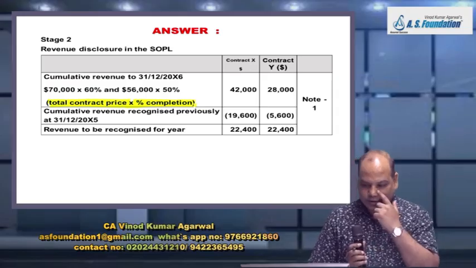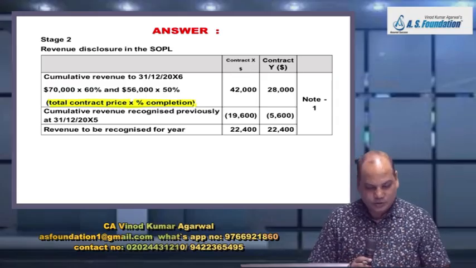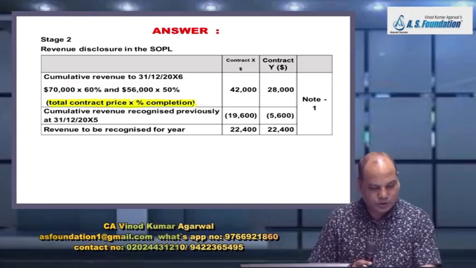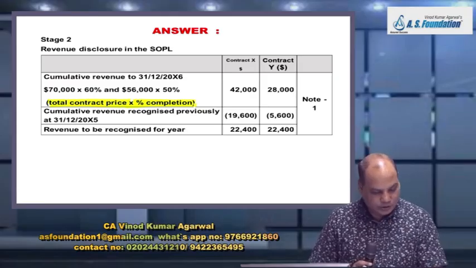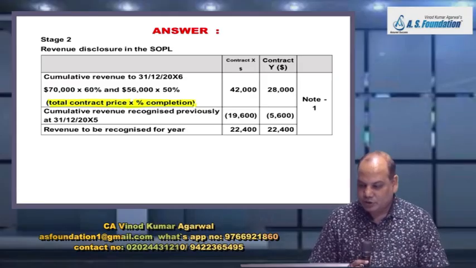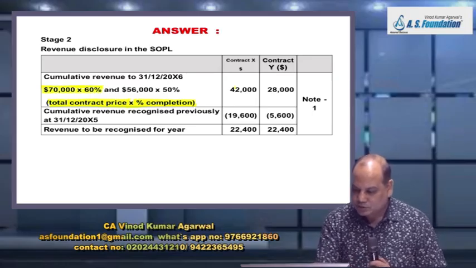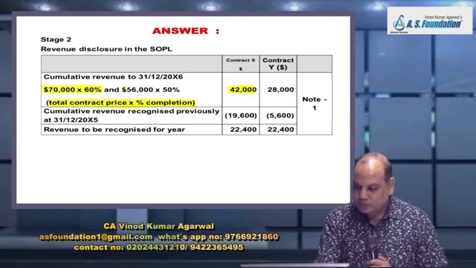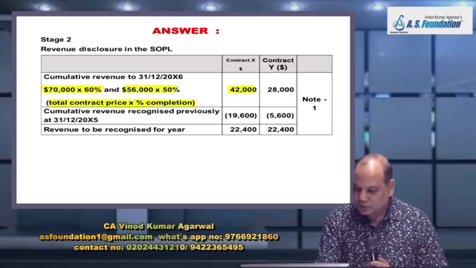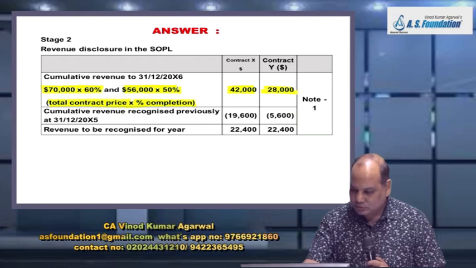Total contract price 70,000 into 60%. Keep question in front of you. Is it 60% till date? 42,000. 70,000 into 60%. 56,000 into 50%. 28,000.